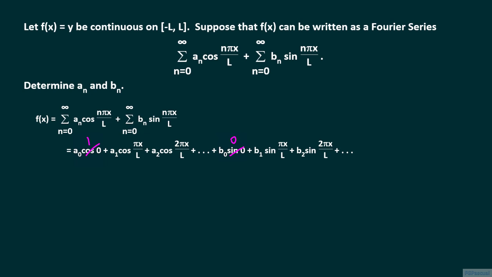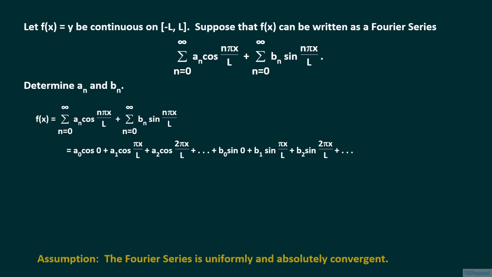For this derivation for the coefficients a sub n and b sub n, and this is a standard derivation, we make some assumptions about the Fourier series. One assumption that we make, and this is a very crucial assumption, we assume that the Fourier series is uniformly and absolutely convergent. With this assumption, we can carry out term-by-term integration of the Fourier series.